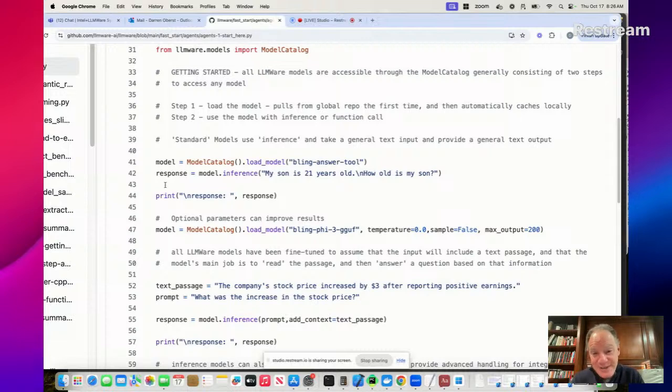My son is 21 years old. He actually is 21 years old. And then we're just going to ask a very simple question. How old is my son? And then we're going to print the response.